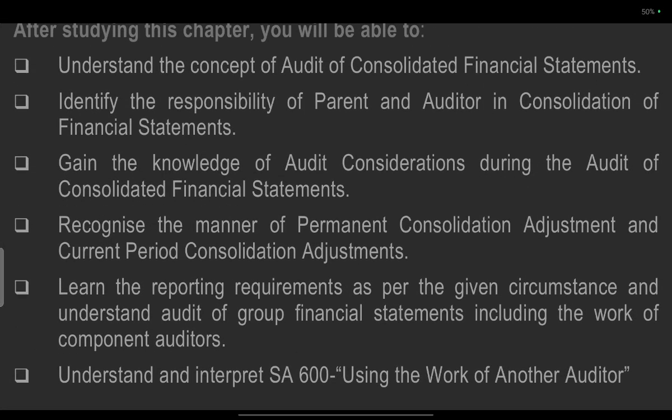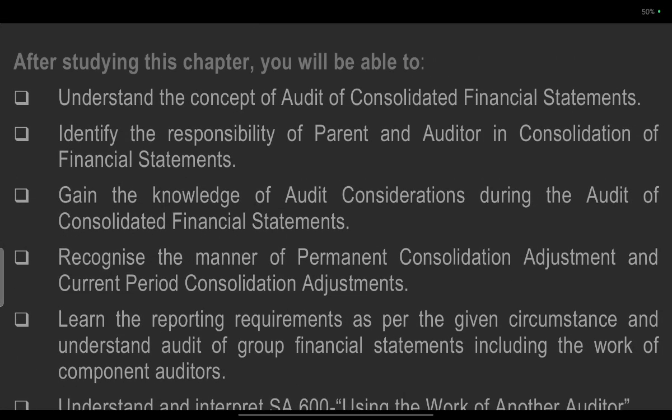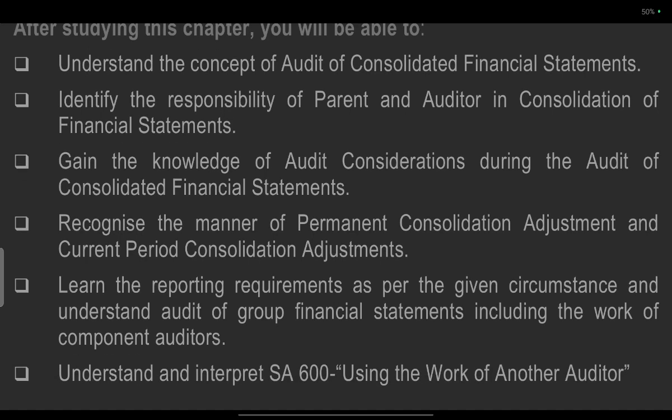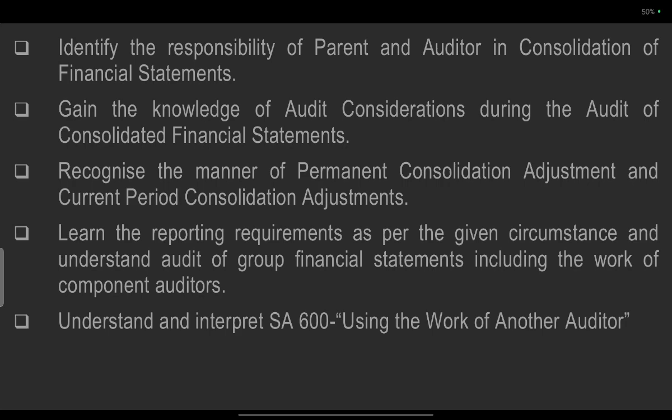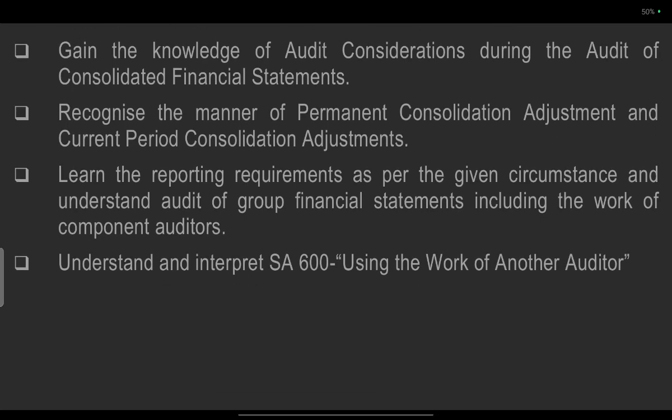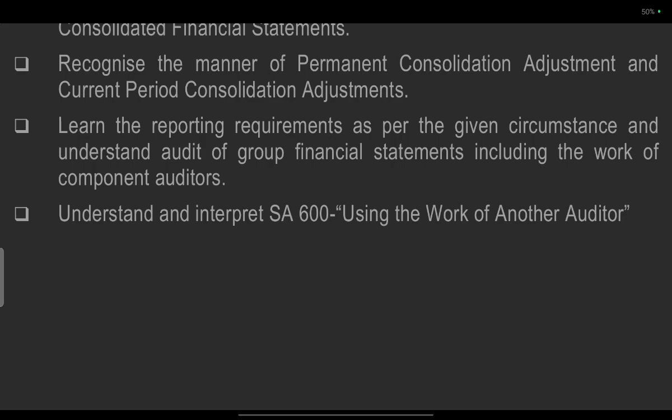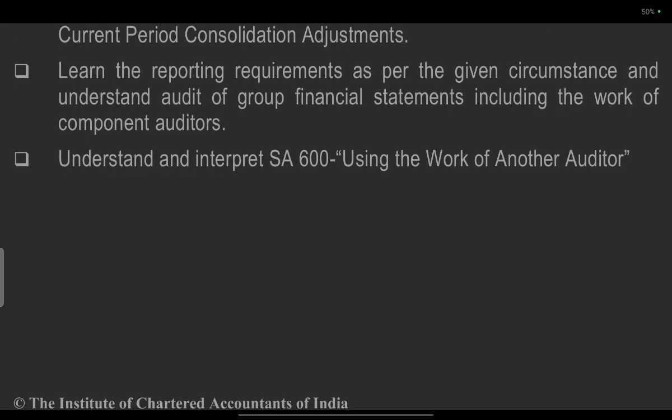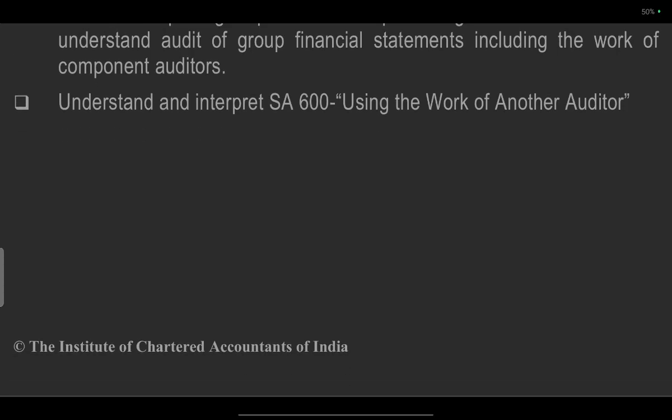So, understanding the concept of audit of consolidated financial statements, identifying the responsibility of the parent and auditor in consolidated financial statements, gaining knowledge of the audit considerations during the audit of the consolidated statements, recognizing the manner of permanent consolidation audit adjustments and current period consolidation adjustments, noting the reporting requirements as per the given circumstances, understanding the audit of group financial statements including the work of component auditors, and understanding the interpretation of SA 600, using the work of other auditors.